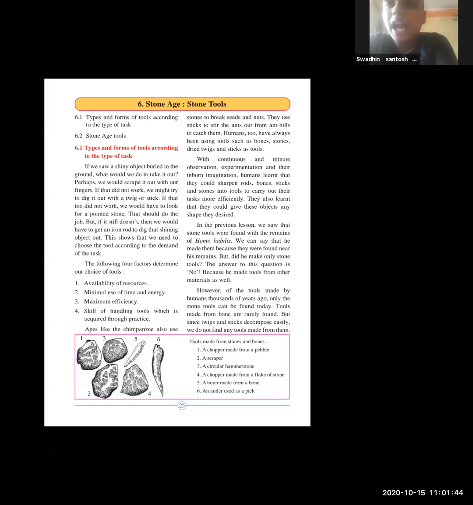If that did not work, we would use a twig or stick. If that too did not work, we would have to look for a pointed stone that should do the job. But if it still doesn't, then we would have to get an iron rod to dig that shiny object out. This shows that we need to choose the tool according to the demand of the task.